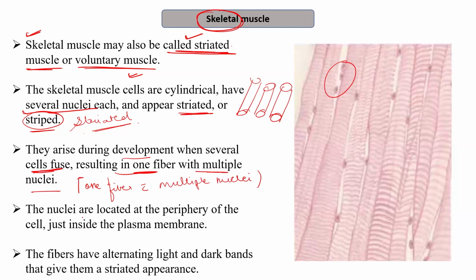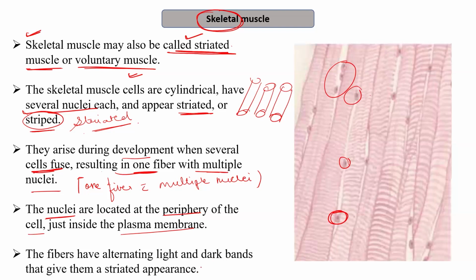As for the position of the nuclei, the nuclei are located at the periphery of the cells. So you can see here that the nucleus is usually located at the periphery of the cells, at the end of the cells, just inside the plasma membrane. The fibers have alternating light and dark bands, giving them the striated appearance.